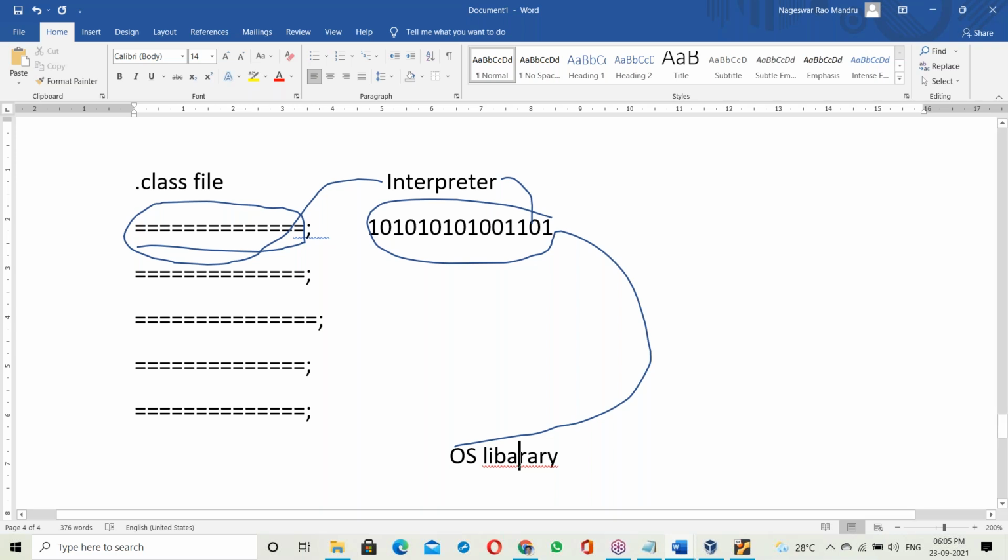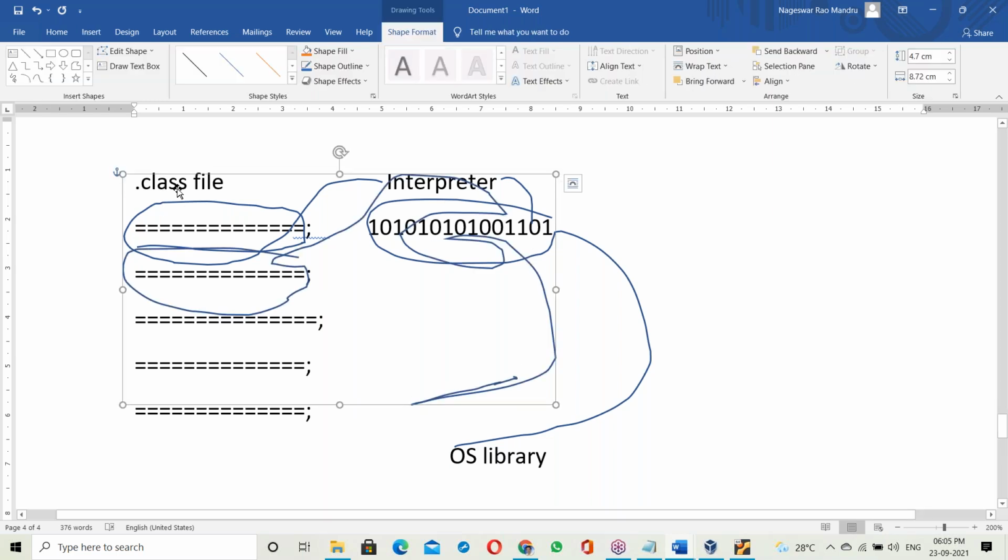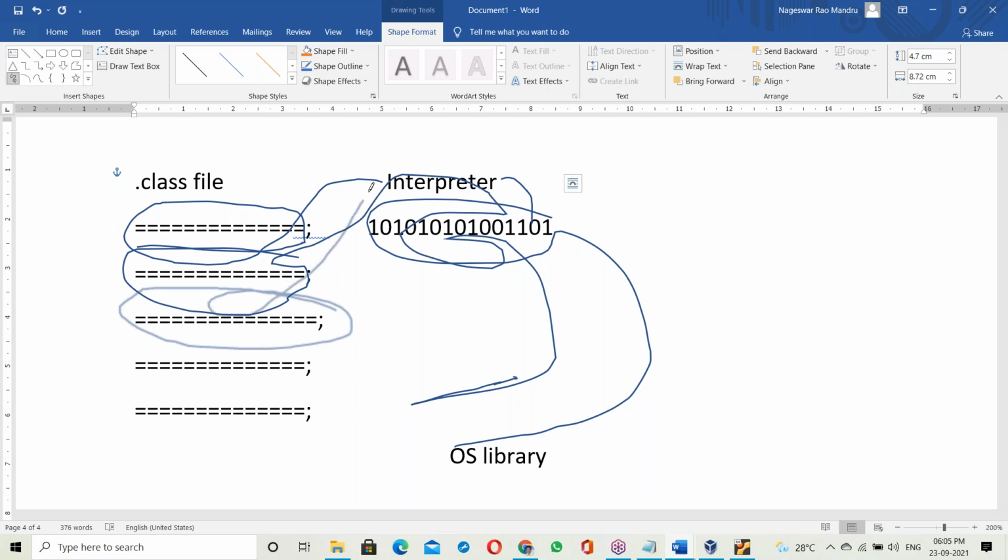So there are two jobs here. One is to convert bytecode to binary format, and the other is linking that binary format with the OS library. The first statement is converted to binary code and linked with the OS library. Similarly, the second statement follows the same process. Next, the third statement. The interpreter works line by line, taking the next statement each time, generating binary code, and linking it with the OS library. That's it.